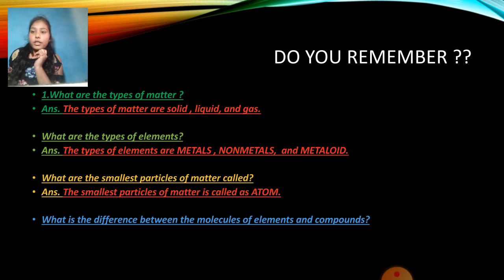The third question is, what are the smallest particles of matter called? The smallest particle of matter is called an atom. In your lower classes, I think in 7th or 8th standard, you must have learned the entire chapter on the atom. So that is the answer, and the atom is unbreakable. The smallest particle of matter is called an atom.